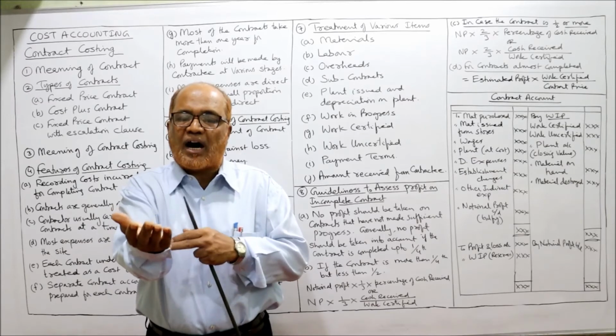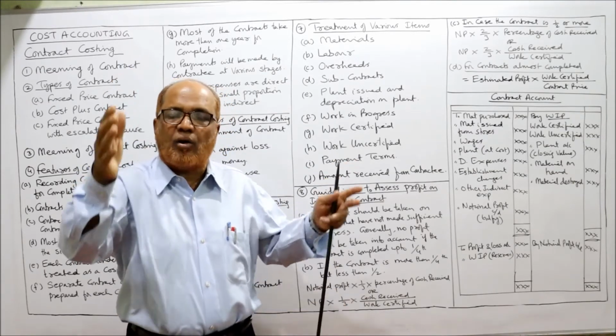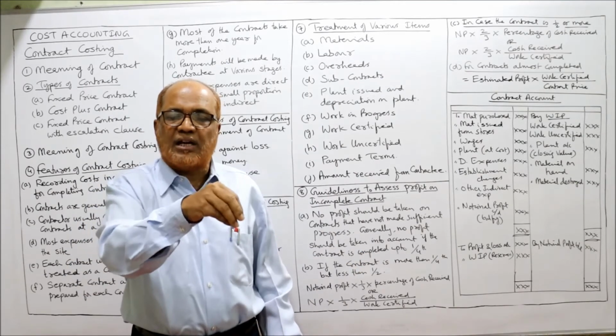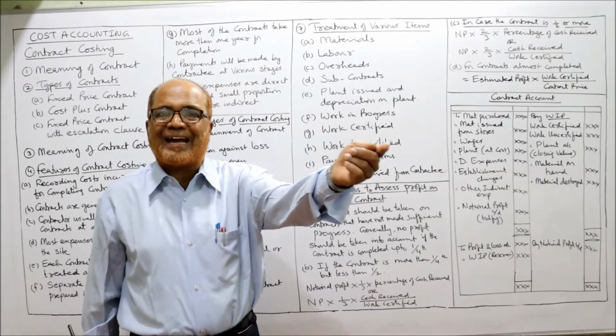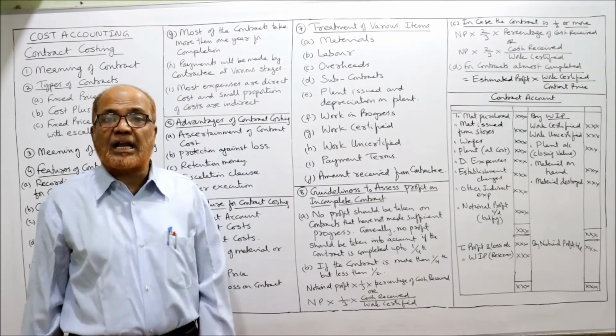He will give a certificate. The architect will give a certificate that 70% of the work has been done on this contract. On the basis of this certificate only, the contractee will make the payment. So that is called work certified by the architect.